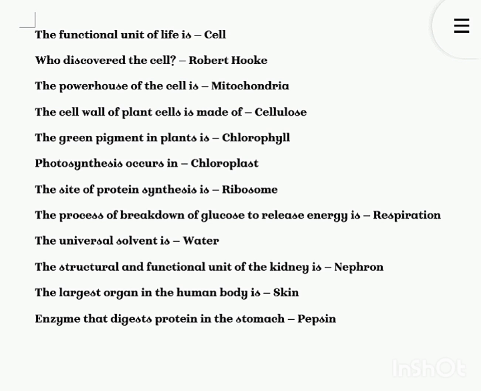The functional unit of life is cell. Who discovered the cell? Robert Hooke. The powerhouse of the cell is mitochondria. The cell wall of plant cells is made of cellulose. The green pigment in plants is chlorophyll. Photosynthesis occurs in chloroplast. The site of protein synthesis is ribosome.